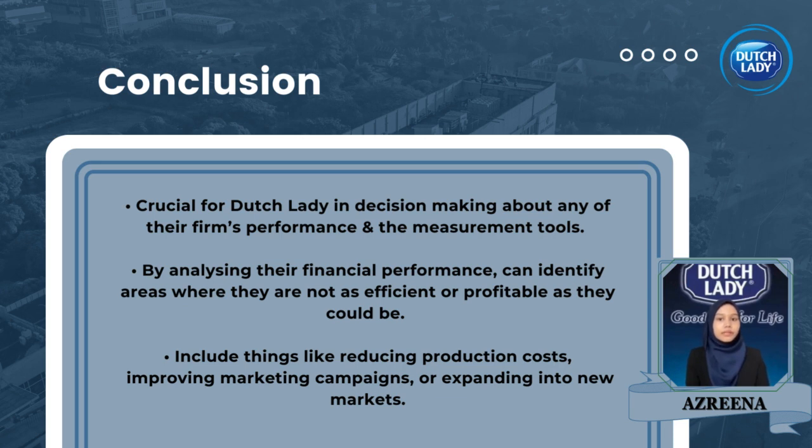By analyzing their financial performance, Dutch Lady Milk Industries Berhad can identify areas where they are not as efficient or profitable as they could be. This could include things like reducing production costs, improving marketing campaigns, or expanding into new markets.